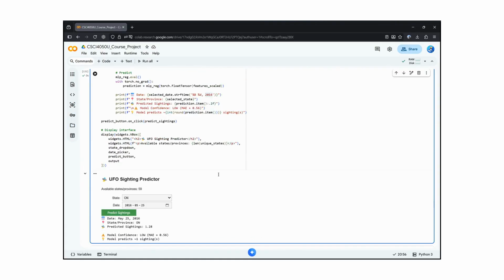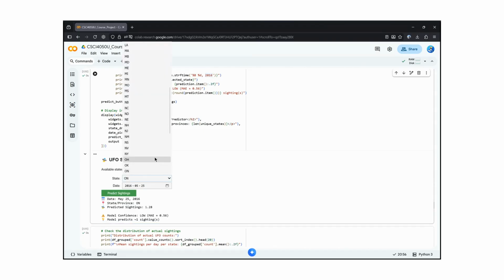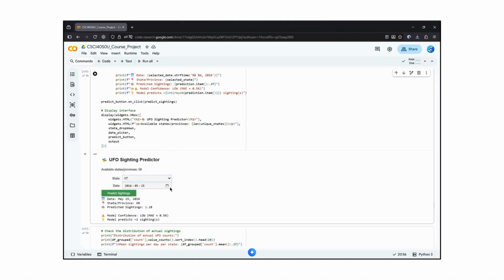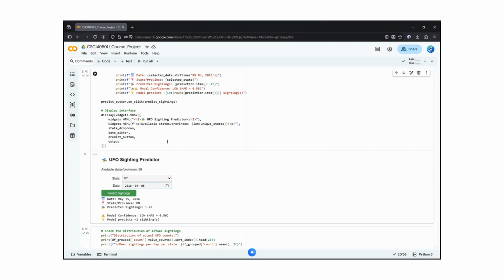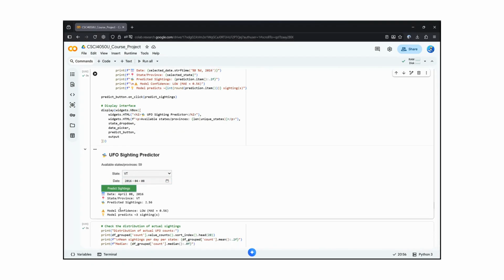For example, if we select the state of VT, which is Vermont, and we select a date such as April 8th, and we select predict sightings, it gives us the date, April 8, 2016, state province, Vermont, and then a predicted sighting of 2.56.